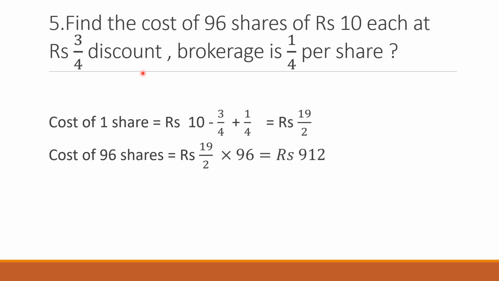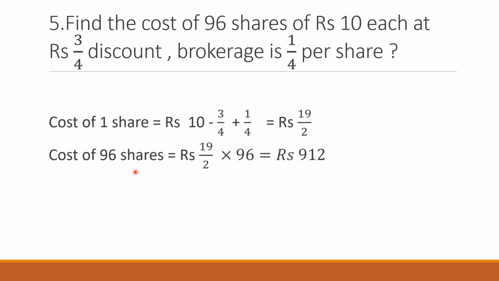So the 10 rupees share is available at 3/4 discount plus the brokerage 1/4 per share. So what is the total cost of one share? It is 10, which is the face value, minus 3/4 discount plus brokerage. So this is giving you the cost of one share, one share is 19/2 rupees. On the same trend, you will find the cost of 96 shares.